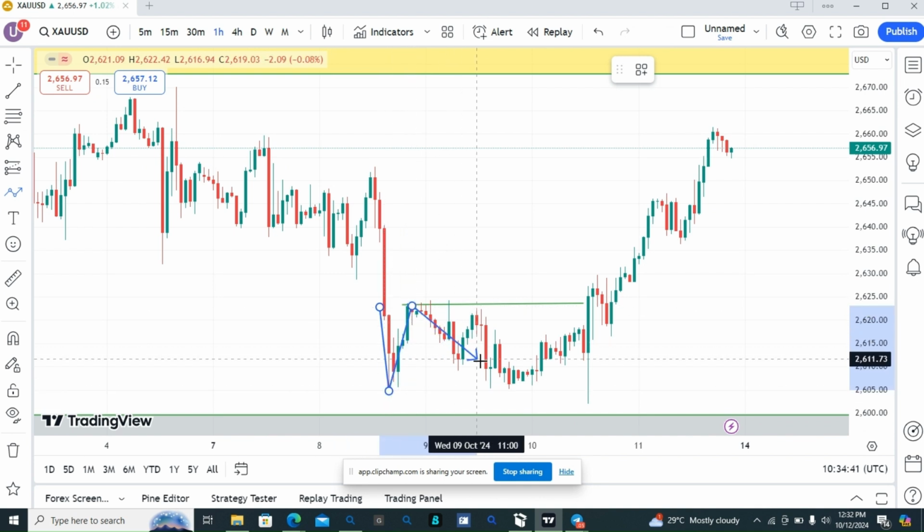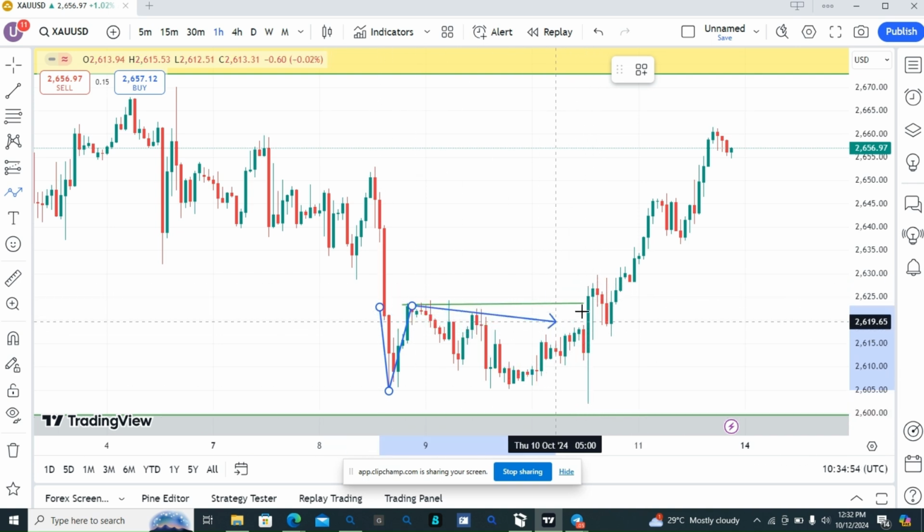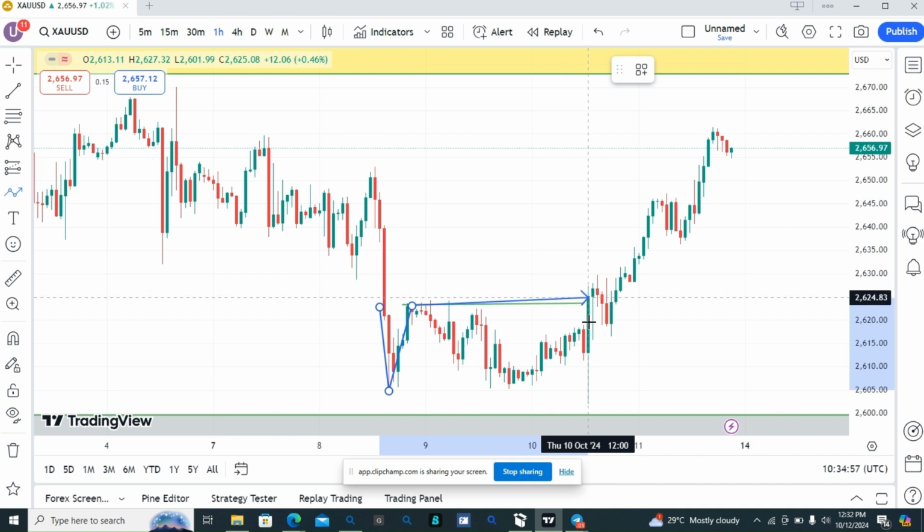Okay, so I expected it again when it was coming down to at least tap into this zone, but it didn't do that. That was the only reason. When I see this change of character, when this price, this green candle break above this lower high, okay, I didn't position for a buy.